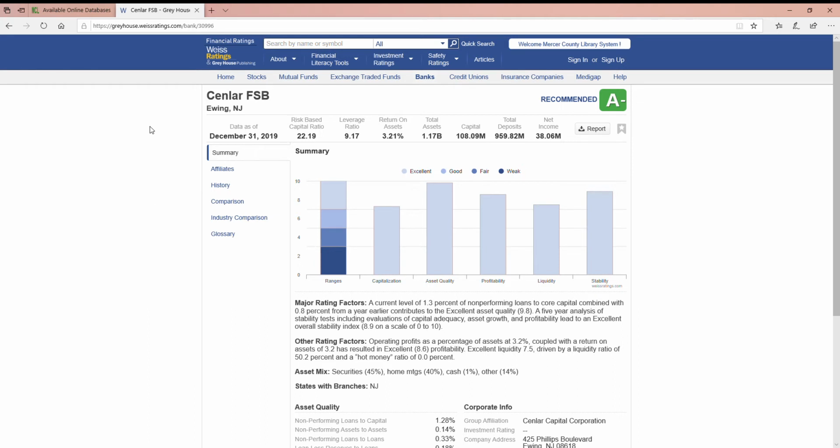So for banks and the credit unions, we're not going to look at the credit unions because they work the same way as the banks. You're going to see basically everything about their holdings, what kind of capital they have on hand, how many deposits they have, what their income was over the last year. So that's just a brief financial summary.